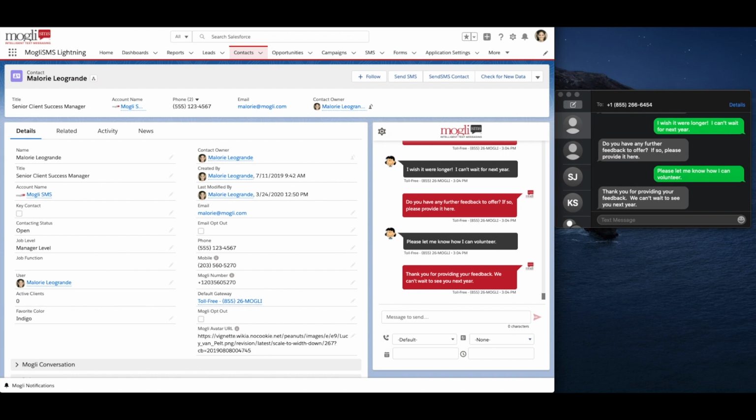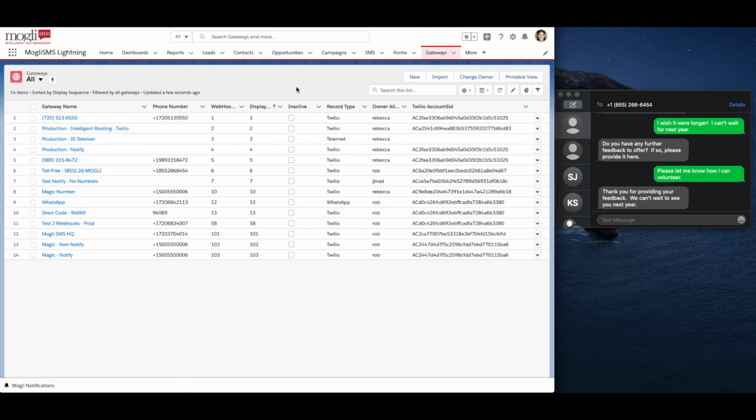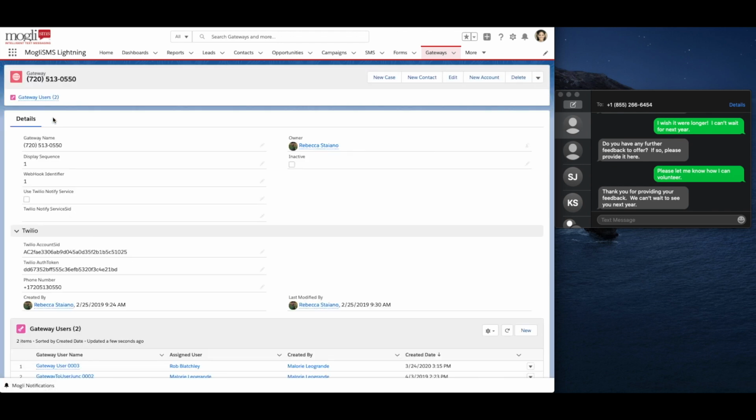Lastly, let's take a quick look at the Gateways tab one more time. Here's where all of our outbound phone numbers live. If we click on one of these gateways, we can see information surrounding this phone number. We ask that most of these fields remain unmodified as they tie directly to the back end with our messaging partner. However, feel free at any time to modify the gateway name. Whatever the gateway name value is what will appear in your drop-down menus in Conversation View and Bulk SMS.